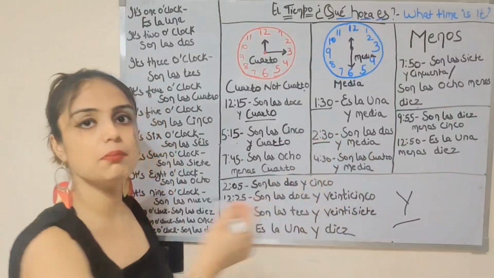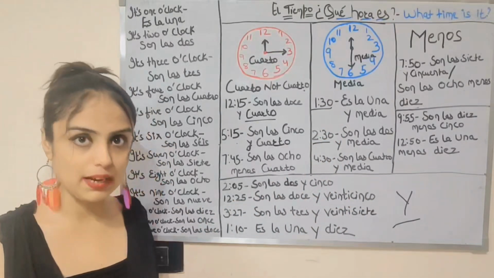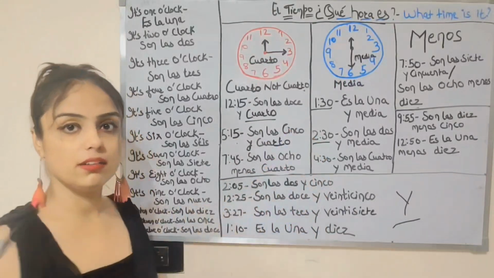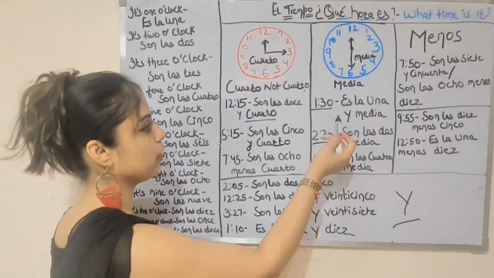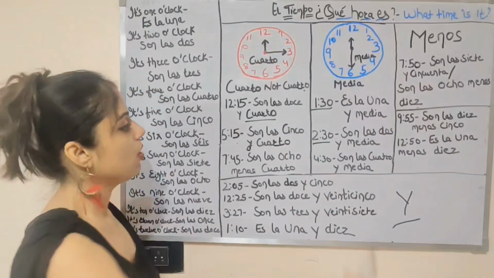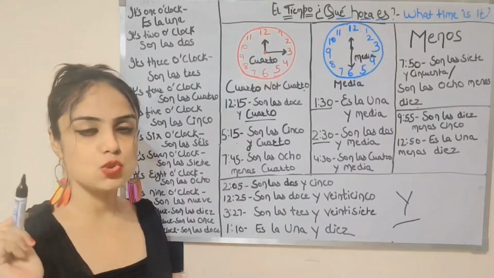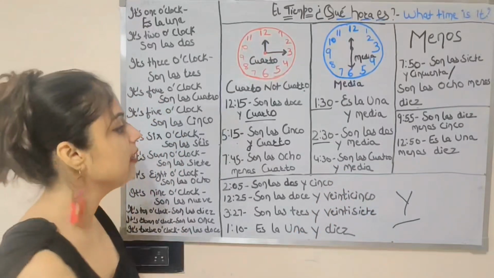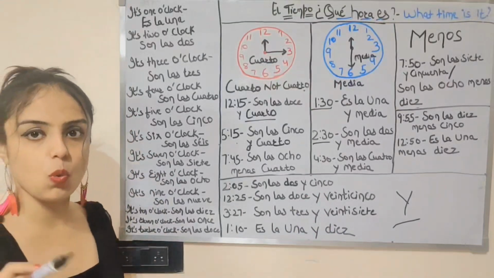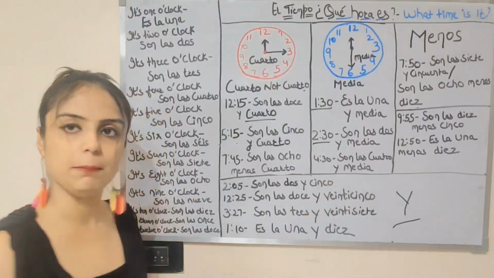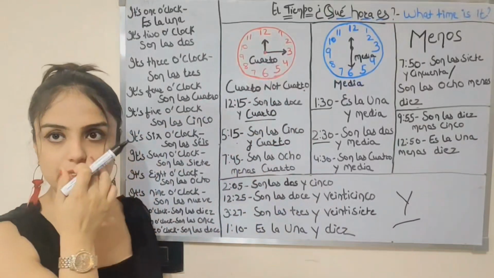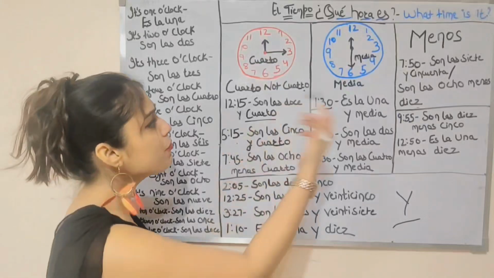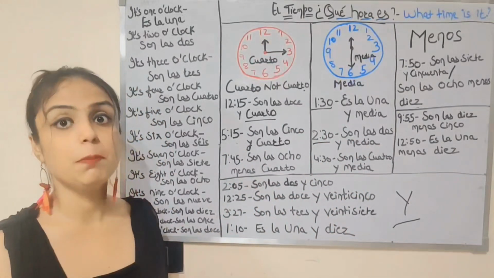So 1:30 means es la una y media. Vale? You can mention that as es la una y media as well, but for the native example I am telling you, it is es la una y media. Now 2:30, you can say as son las dos y media. Son las dos y media. Vale? 4:30, son las cuatro y media. So for 1:15 you are using cuarto. For 12:30, 2:30 you are using media.